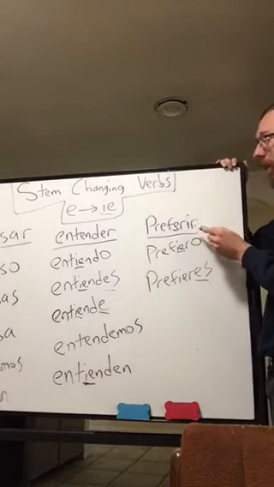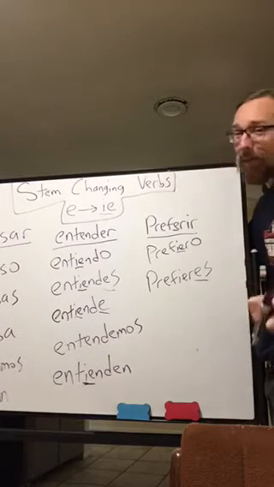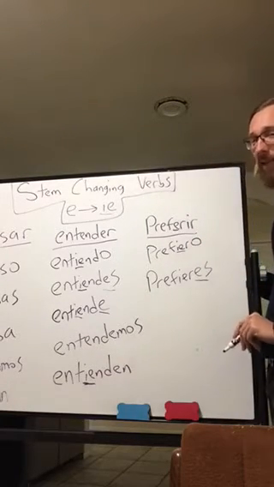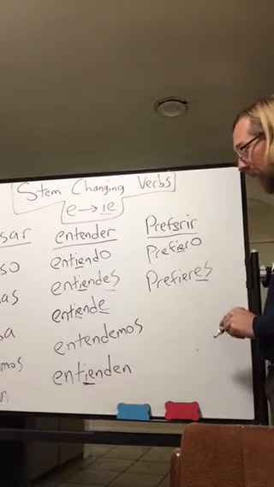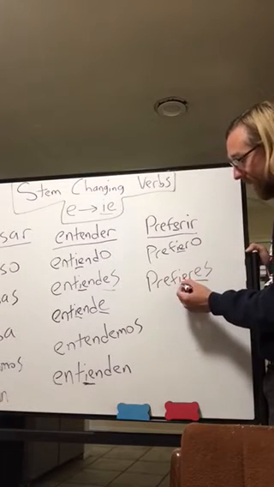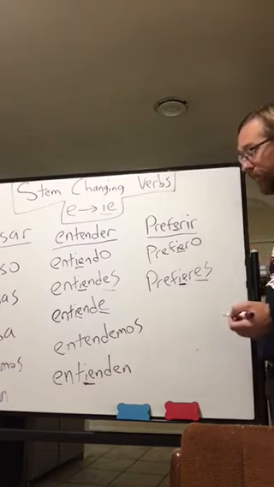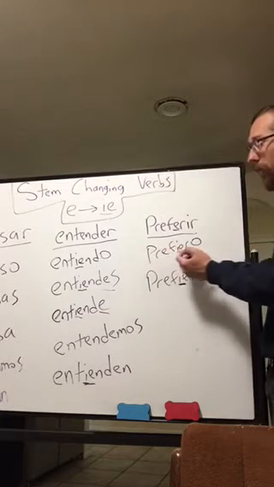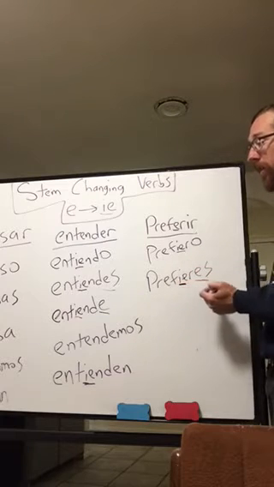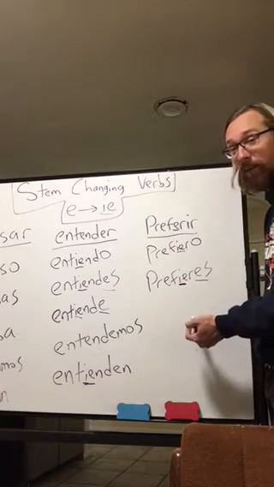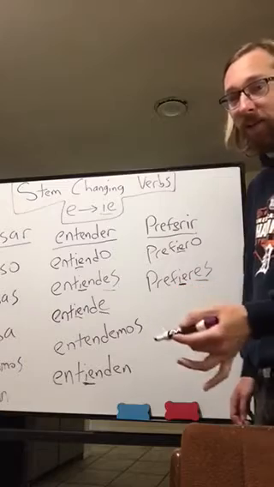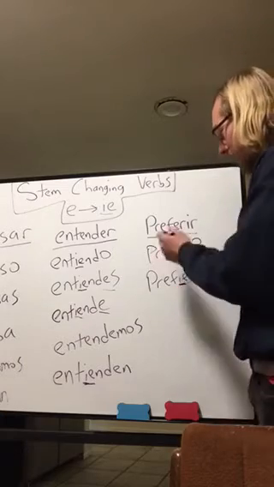All right? So the IR conjugations are the same, except for the nosotros. Remember, nosotros is always different. We'll see when we get there. But here is the stem change, the IE stem change, and there is the conjugation. All right? So yo prefiero, tú prefieres. What do you think the next one will be? Let's see. Think about it for a little bit. You probably know. It's following this pattern.